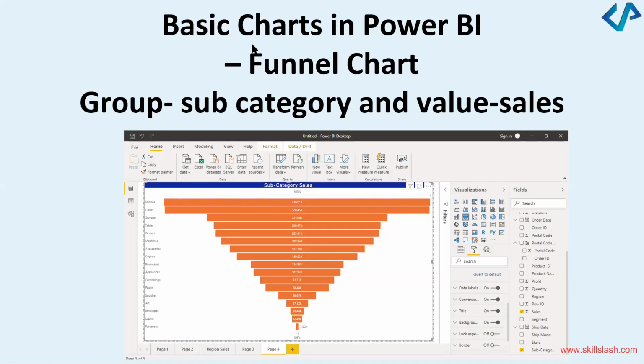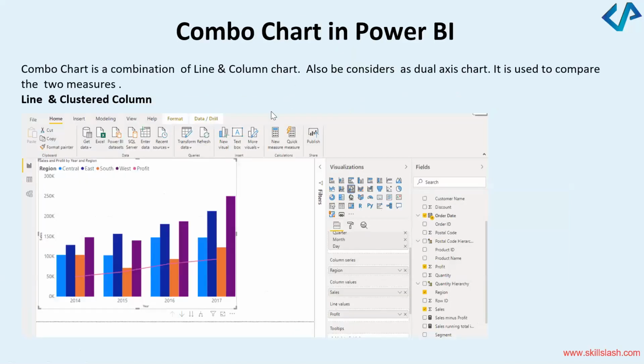Okay, we are going to create something like this, a combo chart, which is a combination of line and column chart. Can anybody try generating this? Region will be column series, column values will be sales, line values will be profit. So this line value is a profit. Let's quickly try this.